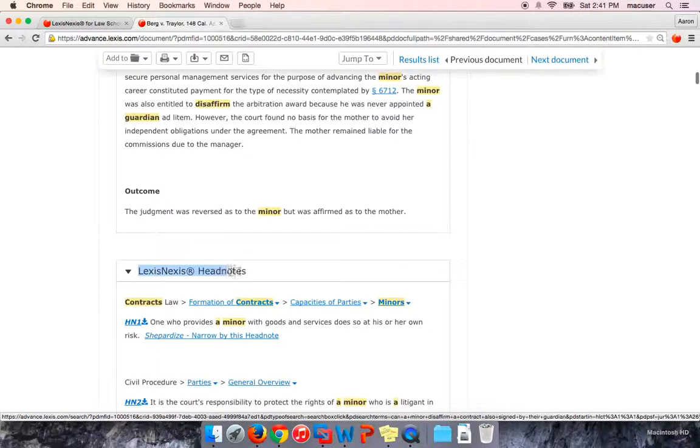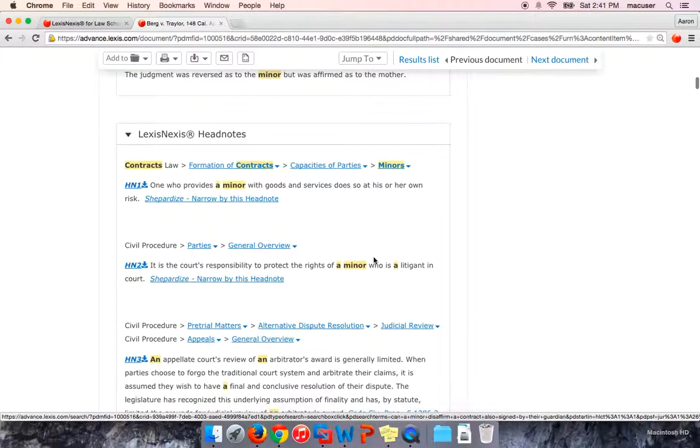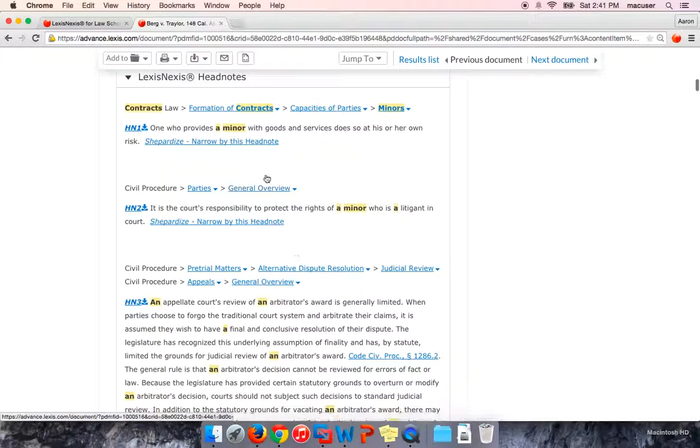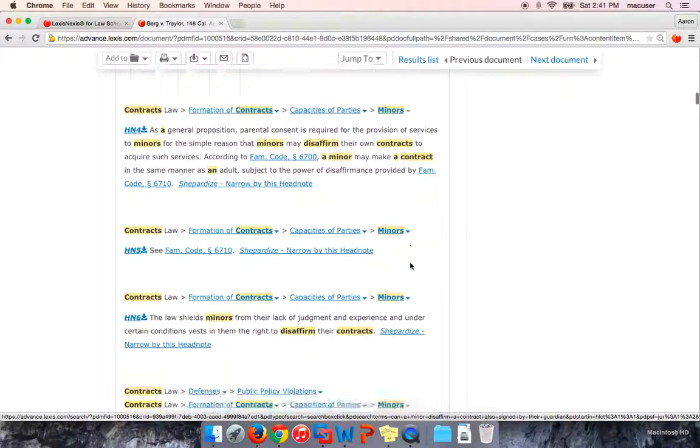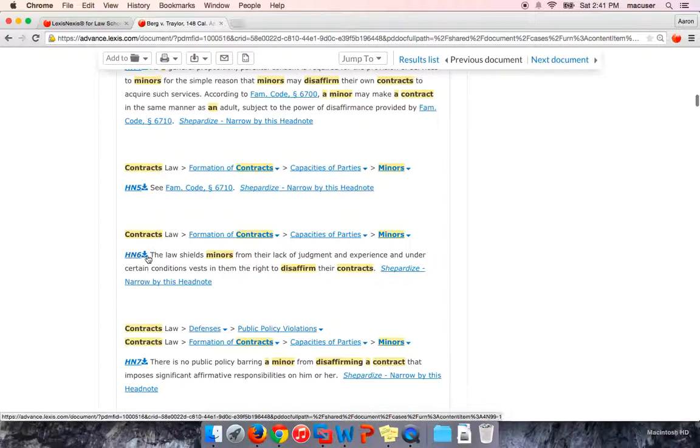The second one is the Lexis headnotes. These are a little bit more specific in terms of outlining the issues that this court talks about. So again, as you're reviewing these cases, you can see the topic above here. This headnote is actually talking about contracts and formation and talking about minors, which is helpful for us. As you go through, it says headnote 6 here. I'll focus on it. It says the law shields minors from their lack of judgment and experience, and under certain conditions vests them with the right to disaffirm their contracts. So, in this Kid Nation case, that could be a very helpful rule statement that we'll be using.